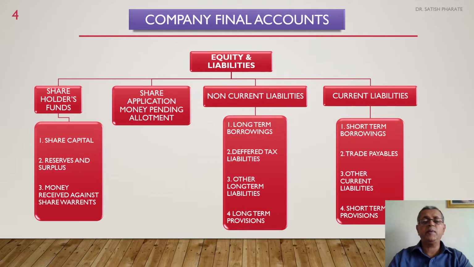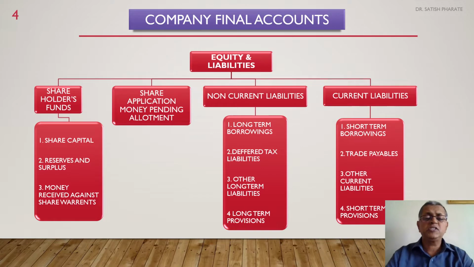As far as equity and liabilities are concerned, they are subclassified into four items. Shareholders funds. Now what are shareholders funds? Shareholders funds are the funds generated by the owners of the organization. Shareholders are nothing but owners of the organization, for example, equity shareholders and preference shareholders. These are the owners of the organization who have contributed in the form of share capital. Therefore, shareholders funds consist of three items: first one is share capital, second one is reserves and surplus, third one is money received against share warrants.